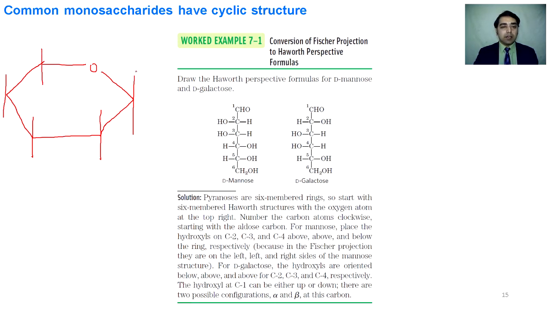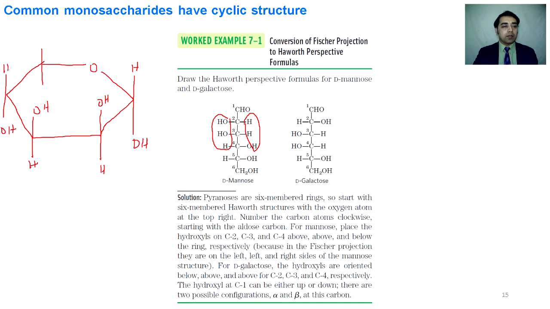Because this is the aldehyde group, hydrogen will be above the ring and OH below the ring, and the 3 groups that are shown on the right side will come beneath the ring: hydrogen, hydrogen and OH. And the 3 groups that are on the left-hand side will come above the ring: OH, OH